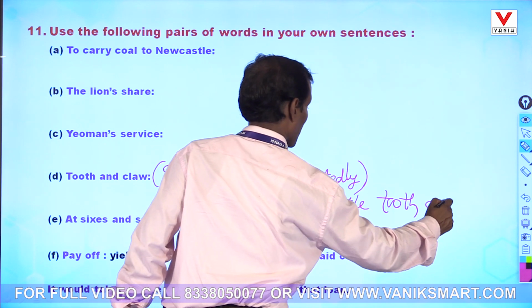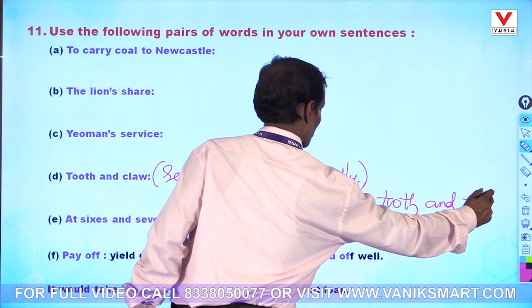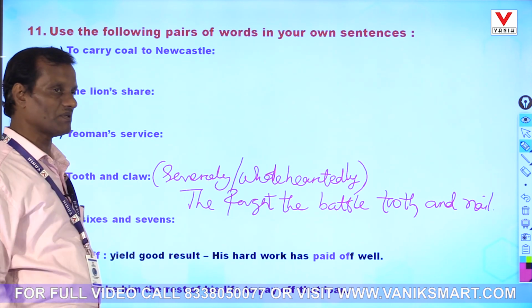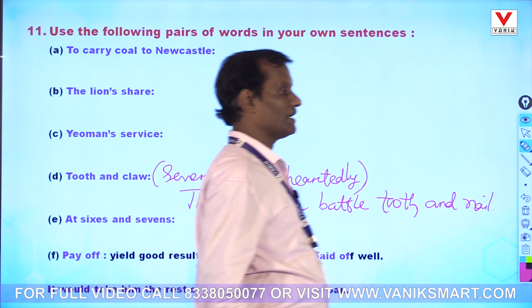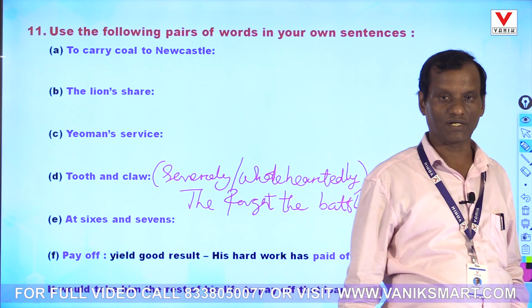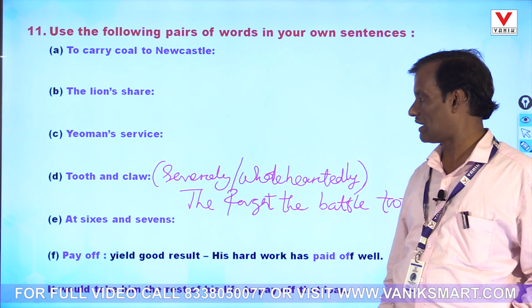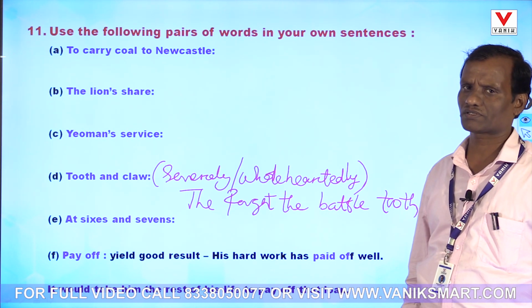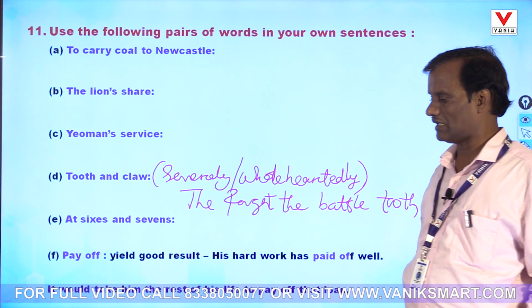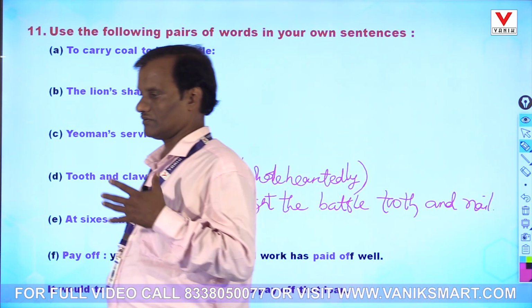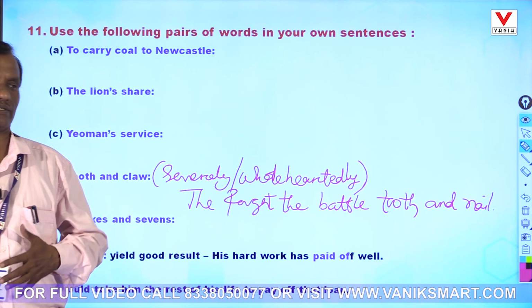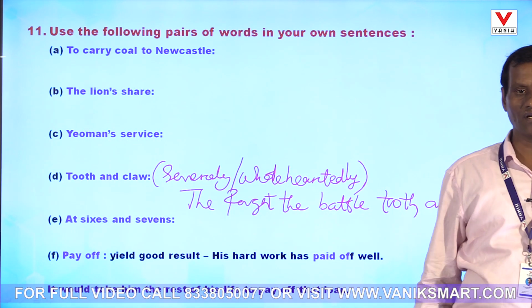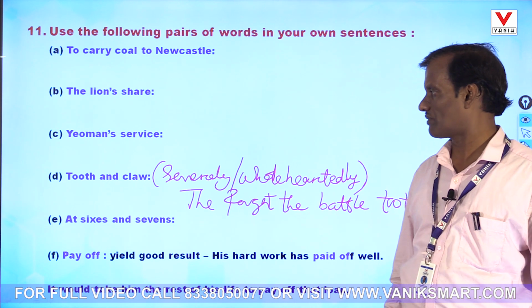Kindly check it. Tooth and claw means tooth and nail, severely, dedicatedly, wholeheartedly. They fought tooth and nail. The farmers work in the field tooth and nail to produce grains. These are the kind of things you have to remember.